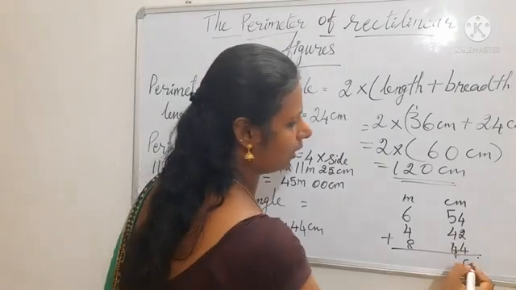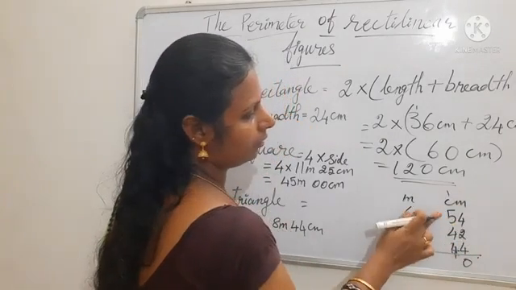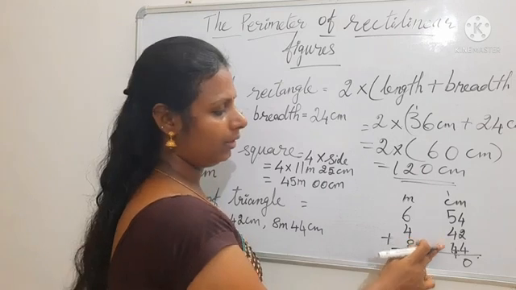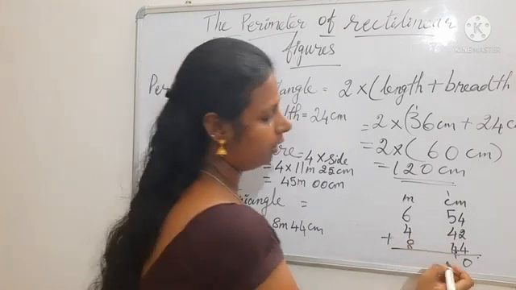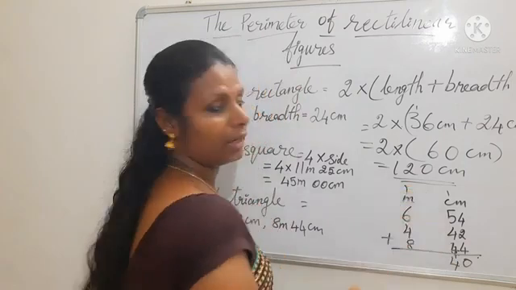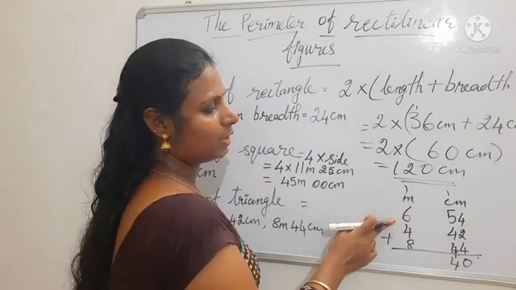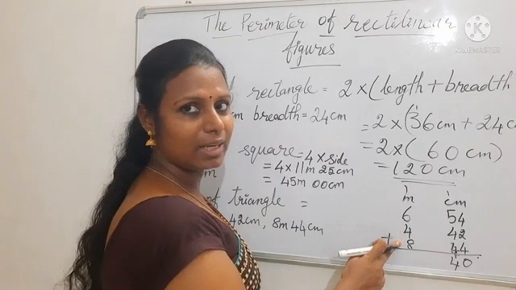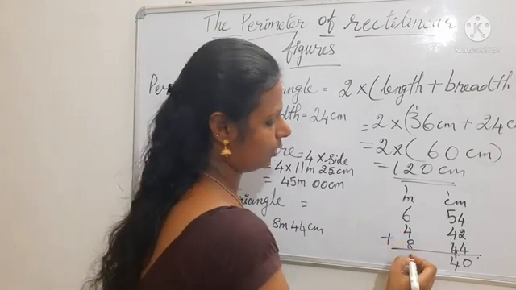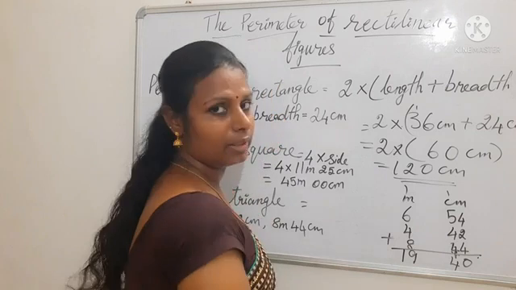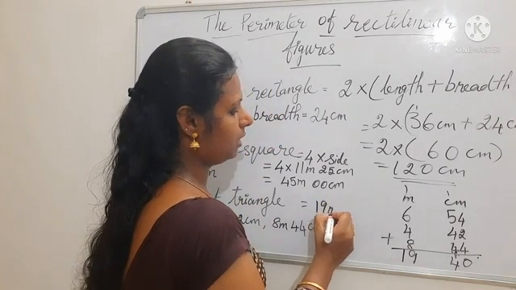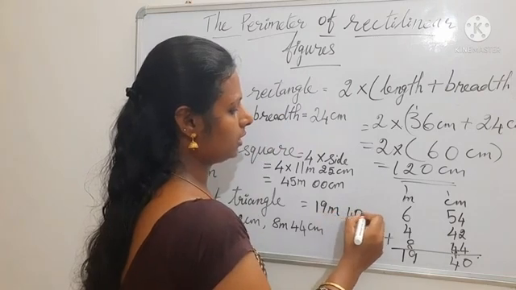So 0, 1 carry. 5 plus 1, 6. 6 plus 4, 10. 10 plus 4, 14. So 4 and 1 carry. 6 plus 1, 7. 7 plus 4, 11. 11 plus 8, 19. So 9, 1 here. So the answer can be 19 meter 40 centimeter.